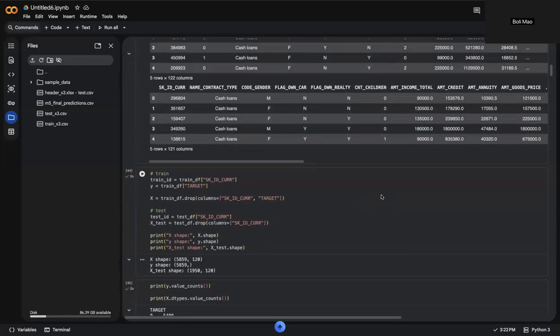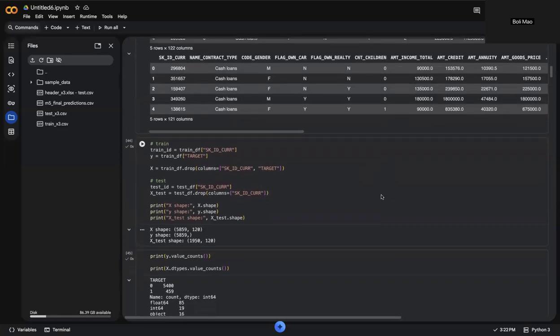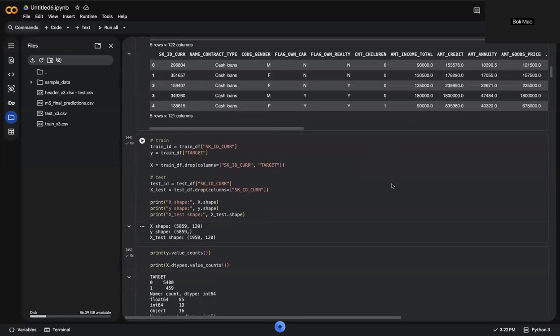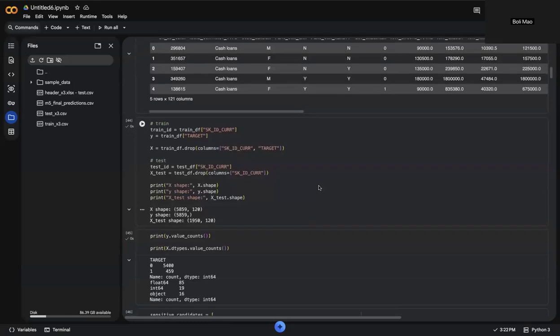Before training models, several preprocessing steps were applied. First, the ID column and target variable were separated from the feature set. Then the data was split into training and validation sets using an 80/20 split while preserving the class distribution. After splitting the data, missing values were handled using different strategies depending on variable type.